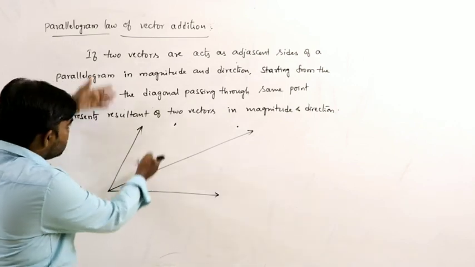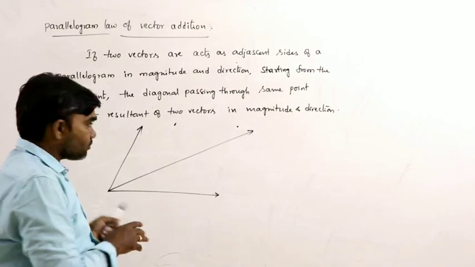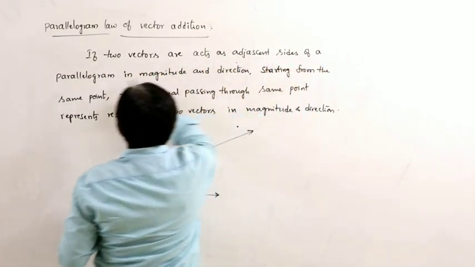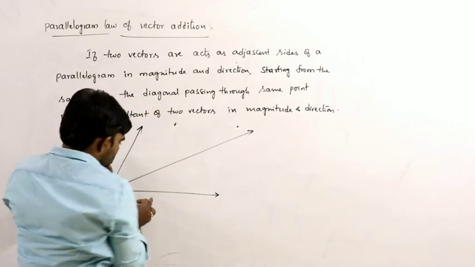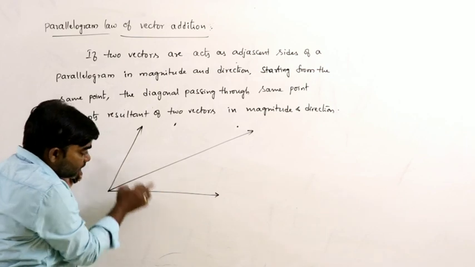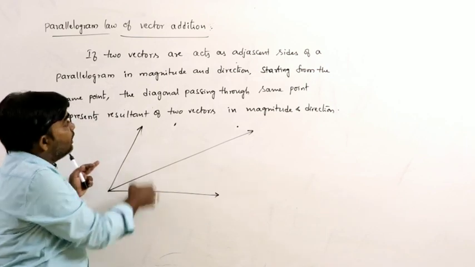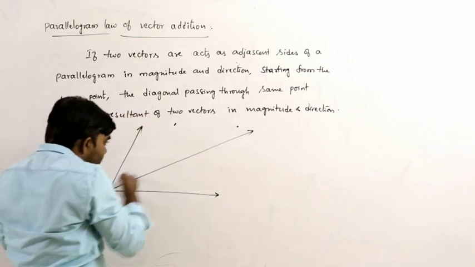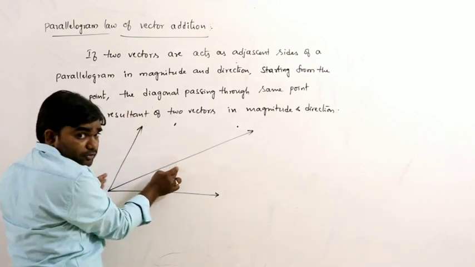After drawing the diagram, this definition is very simple. Two vectors act as the adjacent sides of a parallelogram. This is one vector and this is another vector, starting from the same point. And this is called the diagonal of the parallelogram.